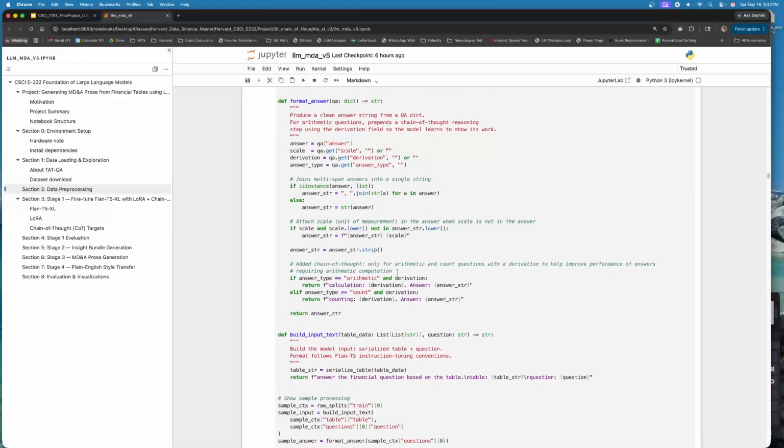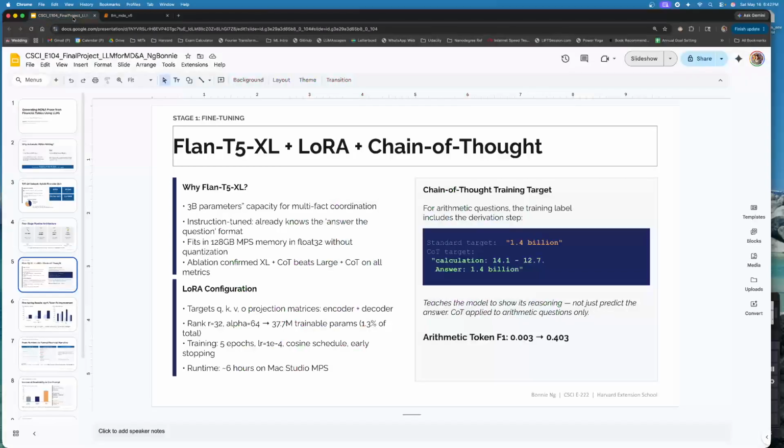So here, instead of just training the model to output, let's say, 1.4, we train it to output the calculation, and then we include the derivation and the answer. By including the derivation step, the model is trained to reason rather than just guess the answer. This has improved the arithmetic performance. Now let's go back to the slides.